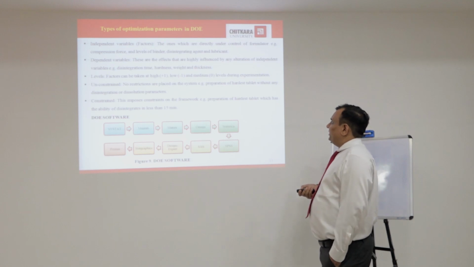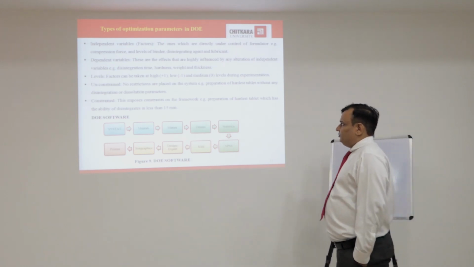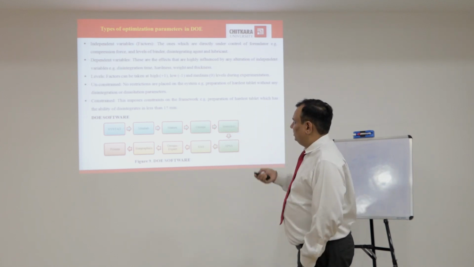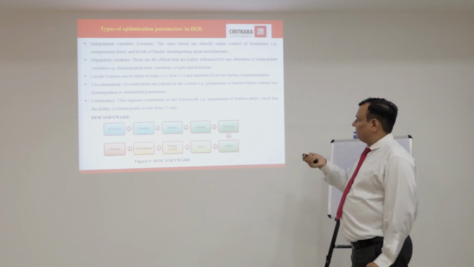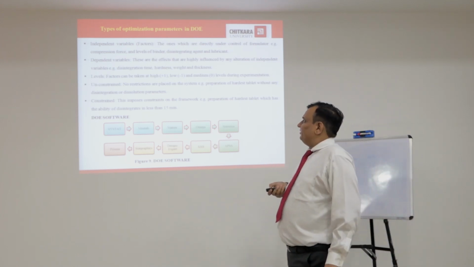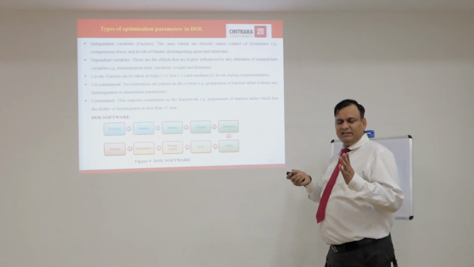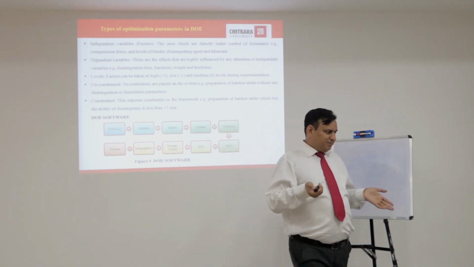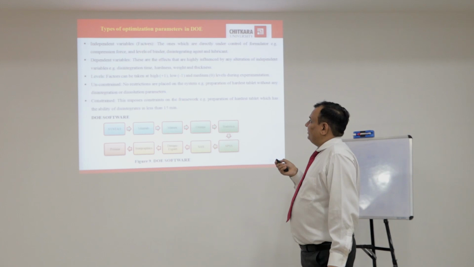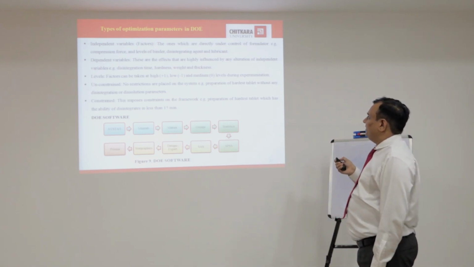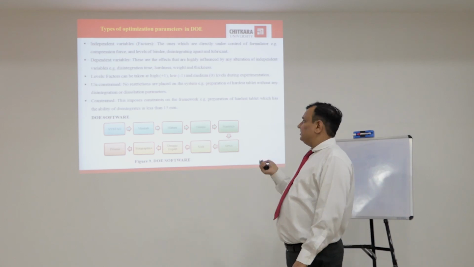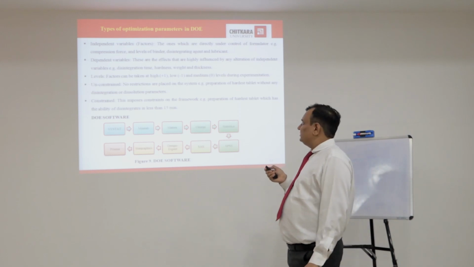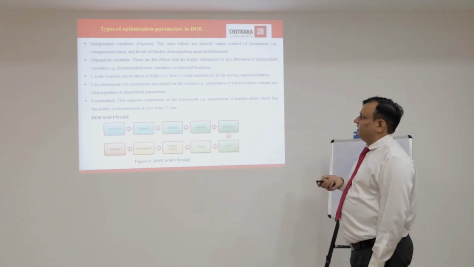Types of optimization parameter in DOE. These are again definitions of the different types of variables which we use in formulation optimization. One by one we will discuss these definitions, which are very important from the exam point of view. Independent variables means factors. Factors mean drug polymer ratio, stirring speed, stirring time, surfactant concentration. These are independent variables, or factors, which are directly under the control of formulators, meaning we are the formulators and these are under our control. For example, compression force, if we talk about any kind of tablets, and level of binder, disintegrant, and lubricant.